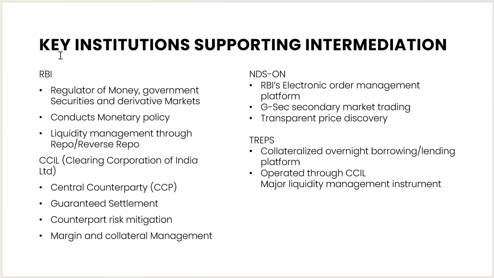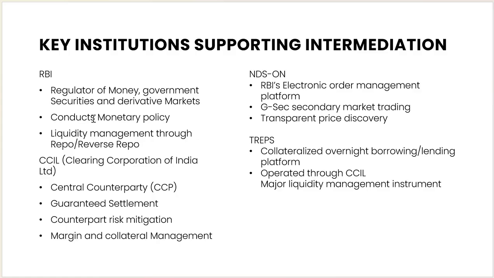If, suppose, there is a contract between two parties and there is a chance the other counterparty will default, the Clearing Corporation provides counterparty risk mitigation, and margin and collateral management. They take some margins, and with collateral management the transaction will happen smoothly. So that's the role of the Clearing Corporation of India Limited.